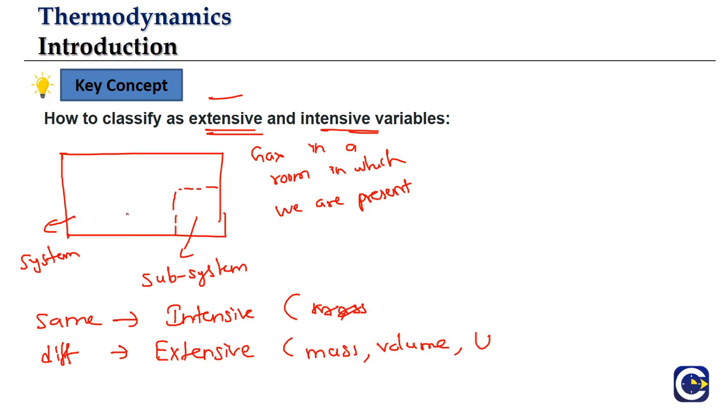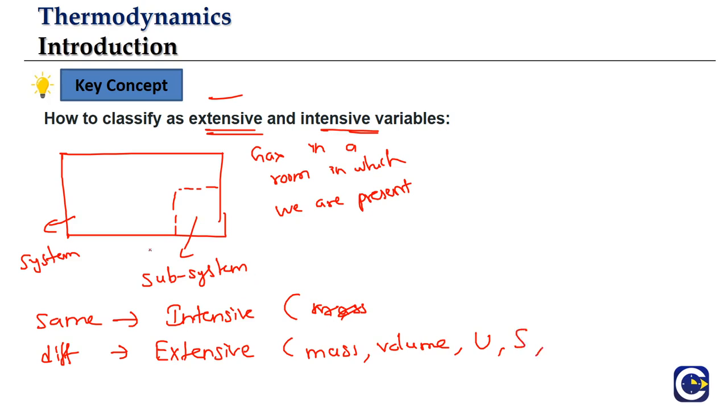We talk about entropy. What is entropy? A measure of randomness of the particles. The randomness associated with 1 lakh particles will be different from the randomness with 1000 particles, so entropy must also be an extensive property.